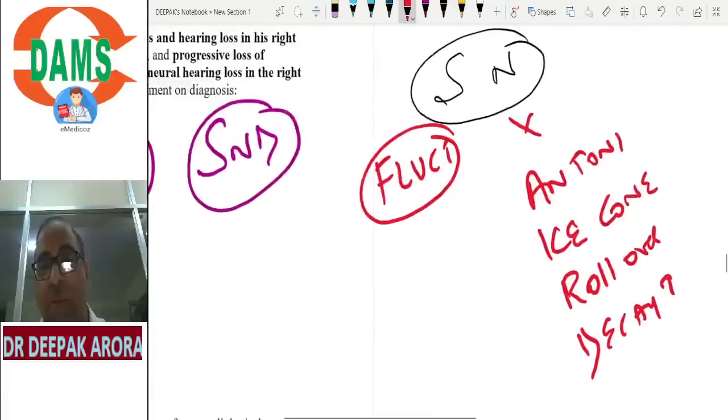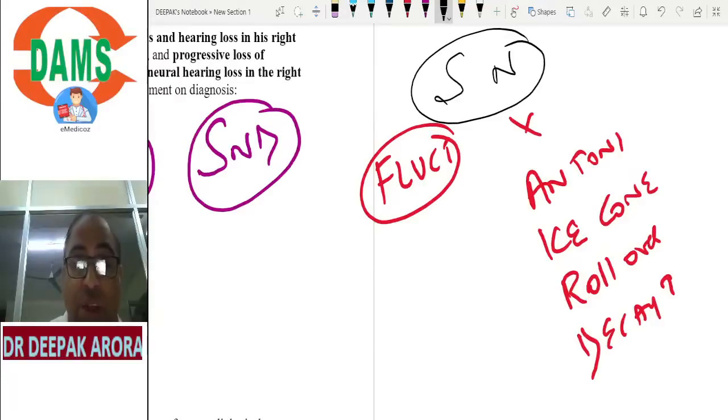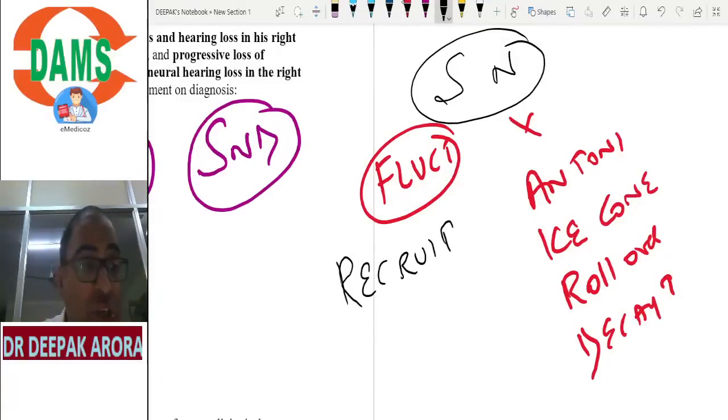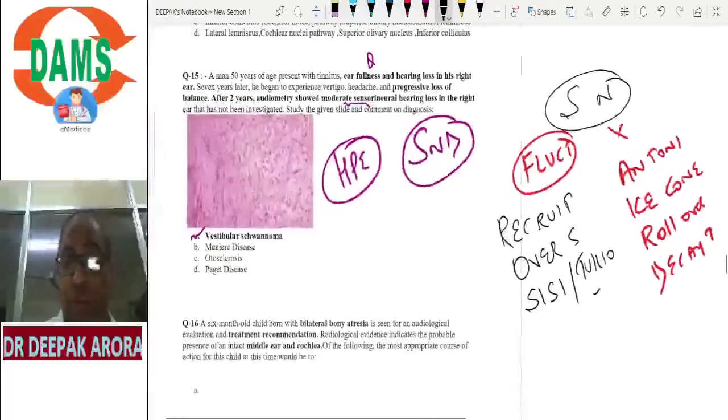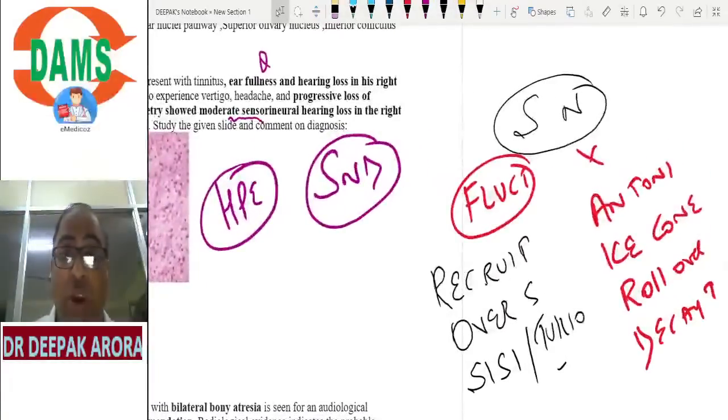Four important keywords, beta: Antoni classification, ice cone appearance, rollover phenomenon, decay test. If the examiner says F for fluctuating deafness, fullness of ear, they are going in the favor of Meniere's disease. If the examiner mentions recruitment phenomenon, oversensitivity, SISI, Tullio's phenomenon, they are going in the favor of sensory deafness. So these are the important keywords. Sensorineural deafness is very difficult to differentiate, so these words will help you. What is the investigation of choice for sensory deafness?